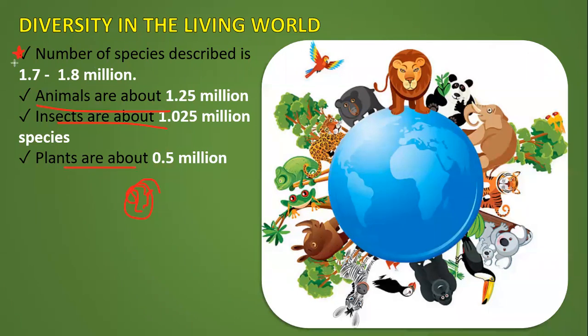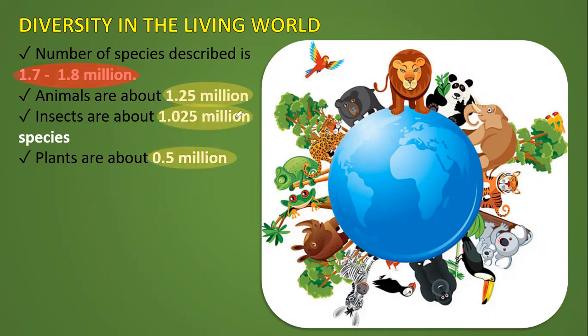A very important thing mentioned in the NCERT is this particular point, whereas the rest of everything has been included in the slides just for your general information. You must clearly understand this point: the number of species described is 1.7 to 1.8 million. It is given in the first paragraph under topic 1.2 of your NCERT. So in that, animals are 1.25 million, insects are 1.025 million, and plants are 0.5 million.